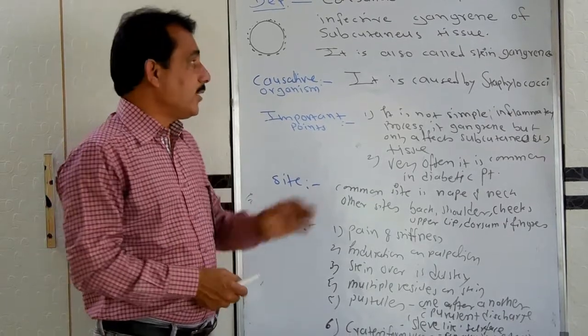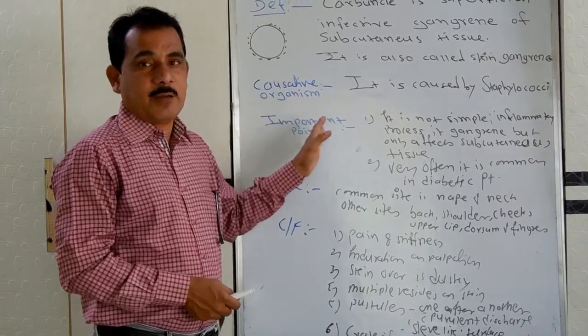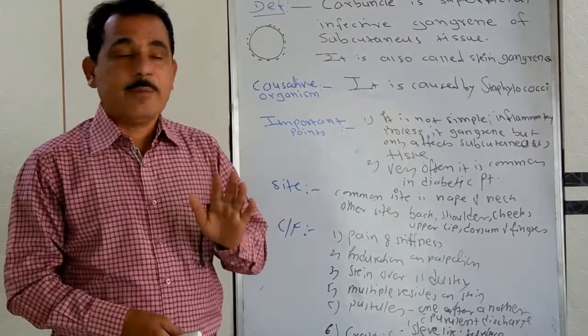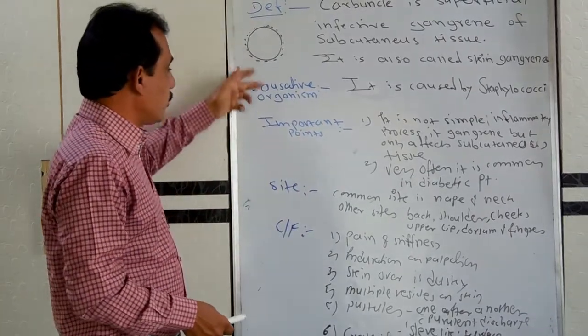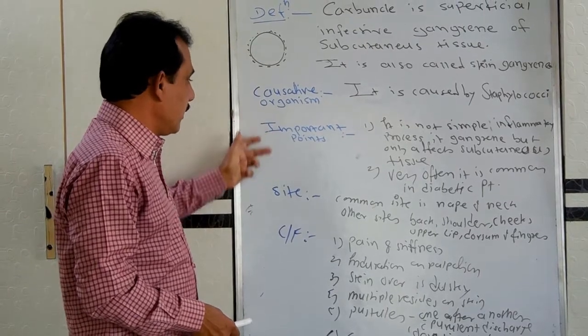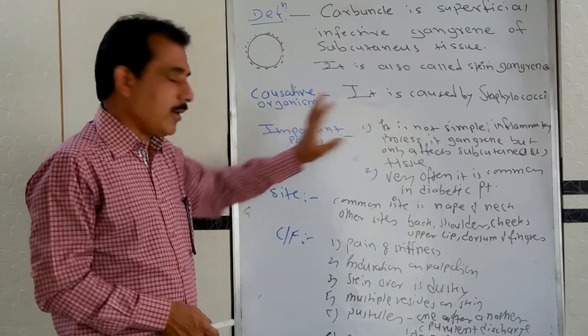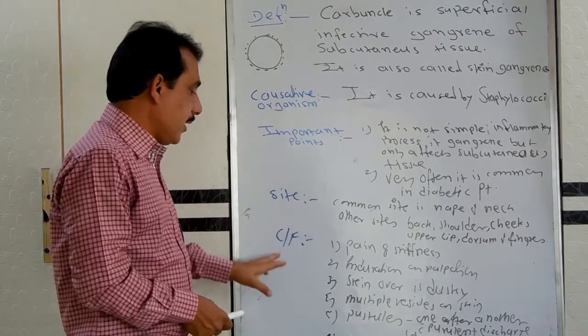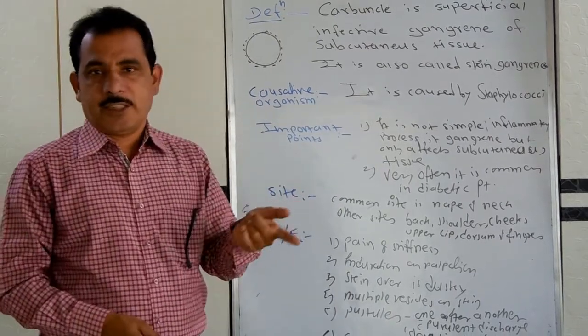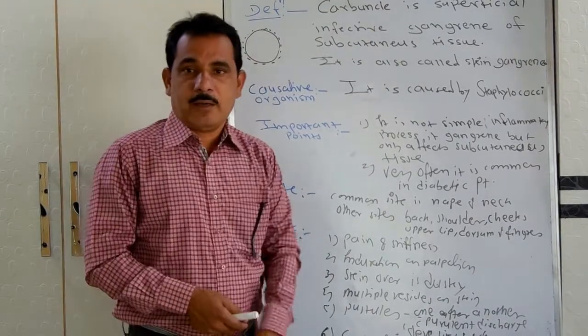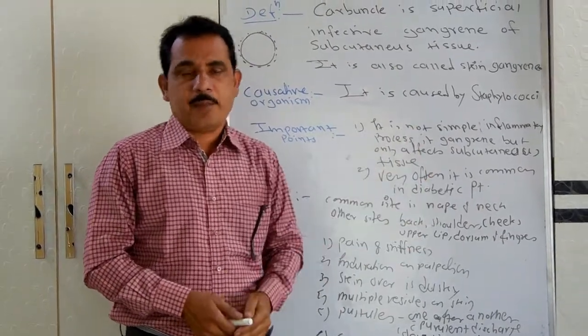So you have understood this is the carbuncle. From the exam point of view, it will come either for short notes or for a brief answer. You have to write the definition, causative organisms, important points, then the signs. Important points you can say are the characteristics of the carbuncle, and then site, clinical features, and the treatment. So that's about the carbuncle. Watch the video carefully and prepare yourself.